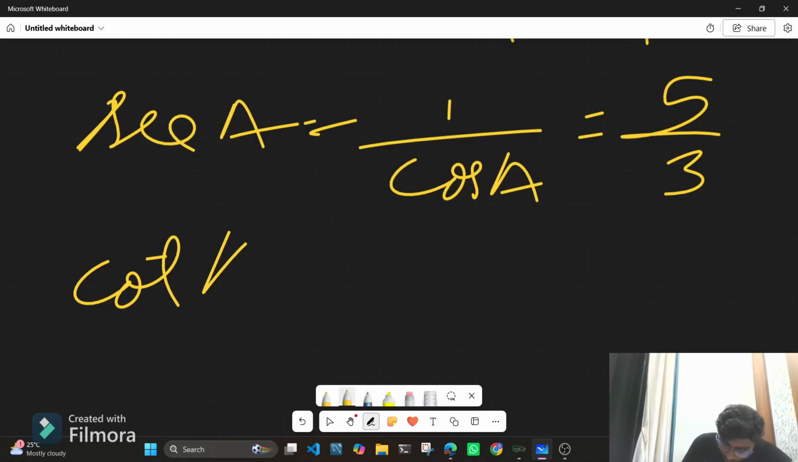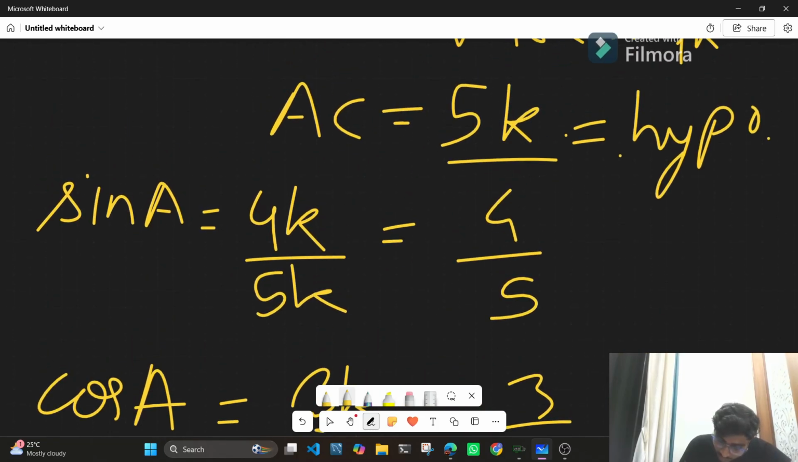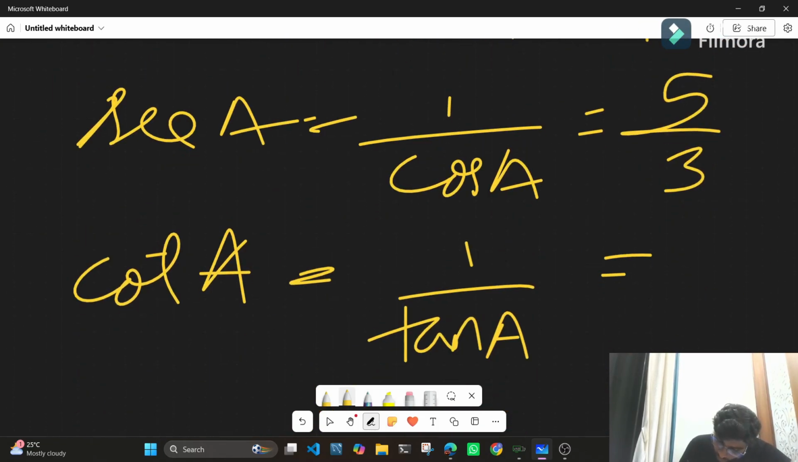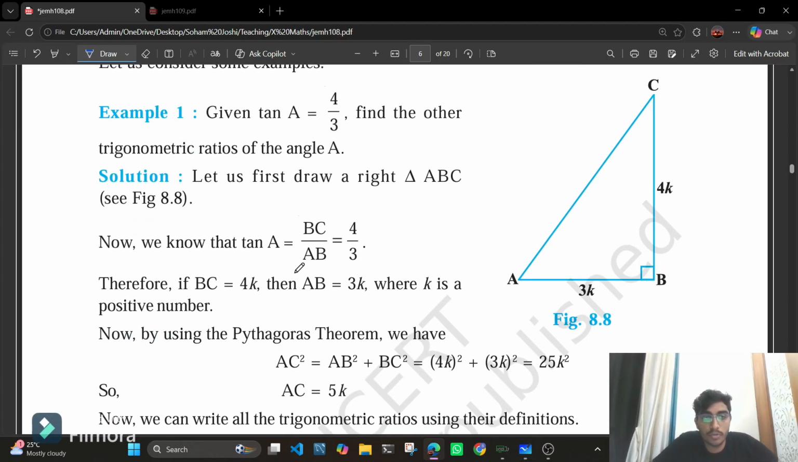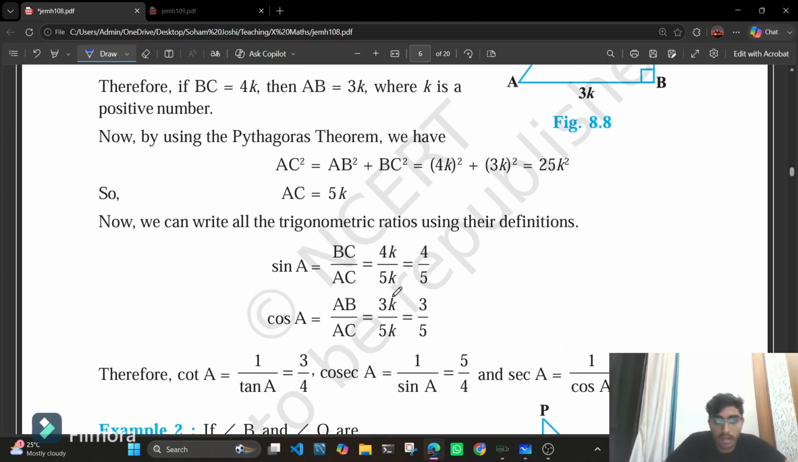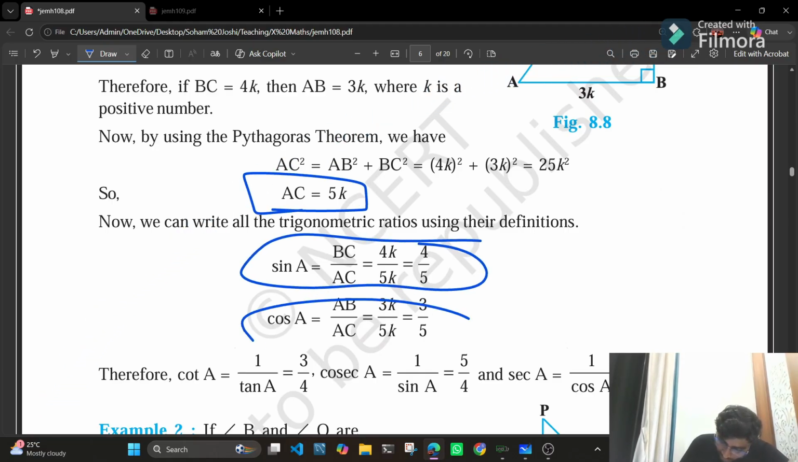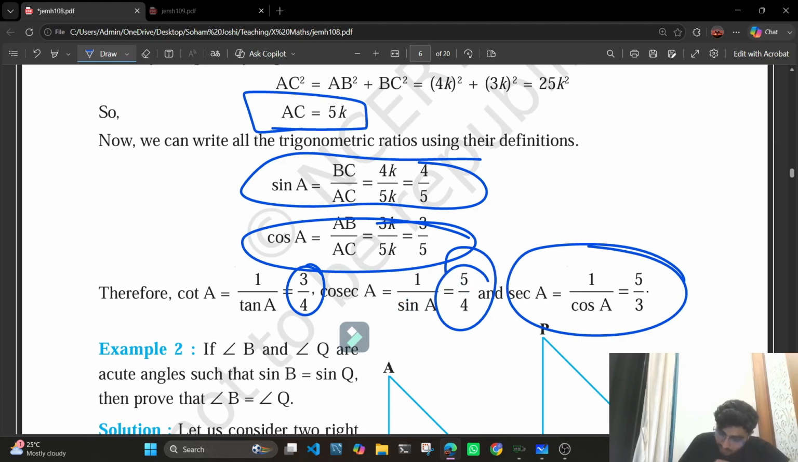And now we need to find cot A. Cot A can be directly written as the reciprocal of tan A. That is, tan A was given as 4 by 3. So therefore, cot A is 3 by 4. So we have got our answer C. Here also AC, the hypotenuse, is 5K. So we get sin A is equal to 4 by 5, cos A is 3 by 5, cot A is 3 by 4, cosec A is 5 by 4, and sec A is 5 by 3.